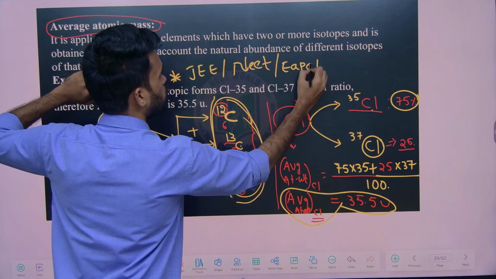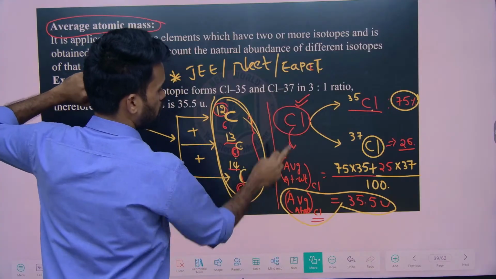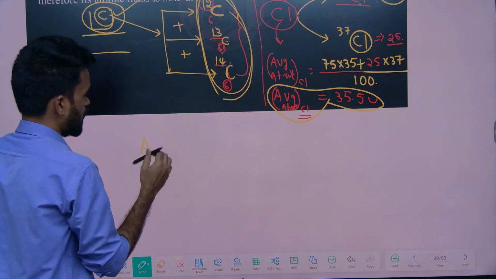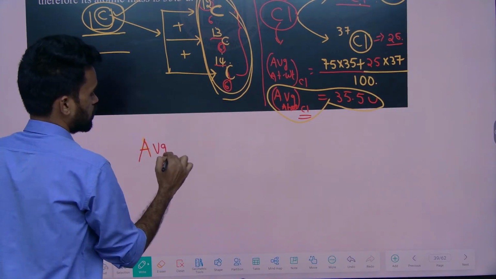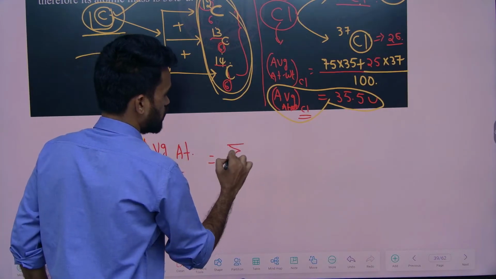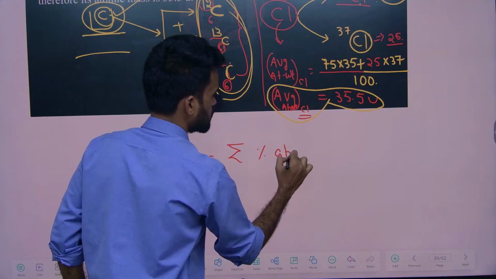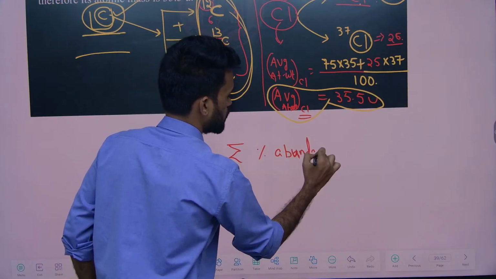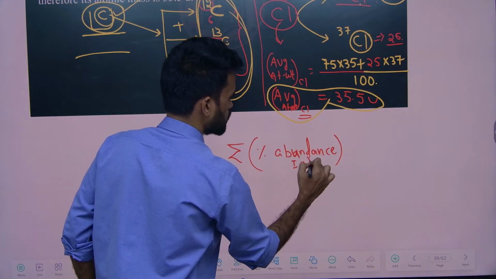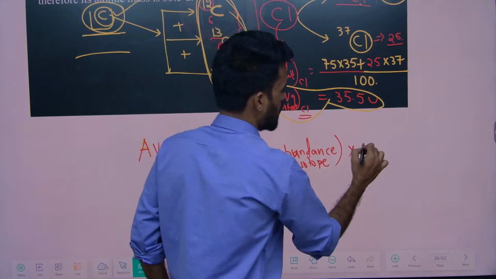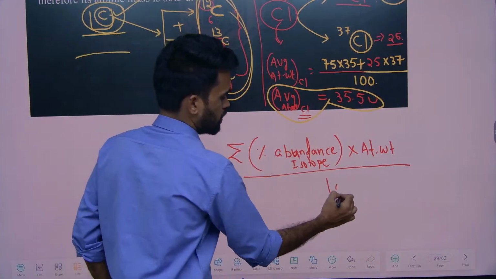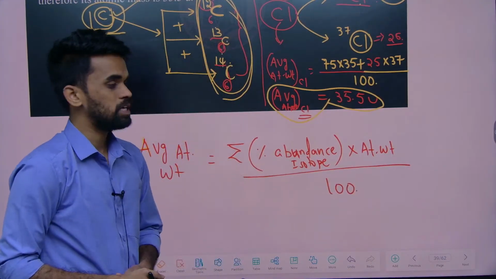Now I will tell you one simple way to use this formula. Whenever they ask in the exam, you can just use this formula. Average atomic weight is equal to the summation of percentage abundance of that isotope into its atomic weight, divided by 100, because we are taking percentage here, no? That's why divide it with 100.